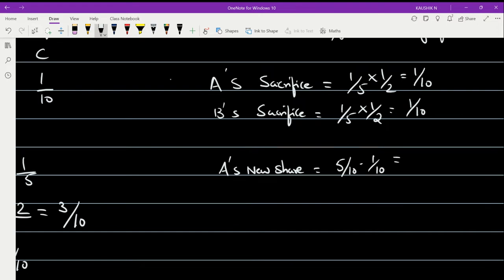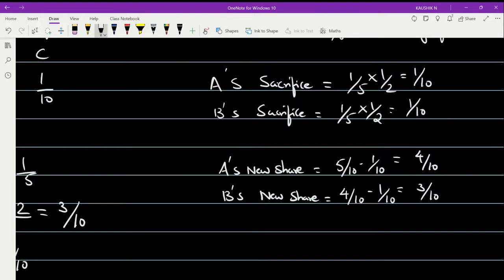So this gives you 5 minus 1, 4 by 10. This is the new share. Similarly, find out B's new share. What was B's old share? It was 4 by 10. In that, 1 by 10 is gone away. So that will be 3 by 10 which will be left over.